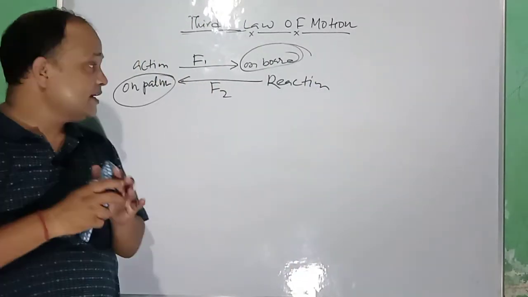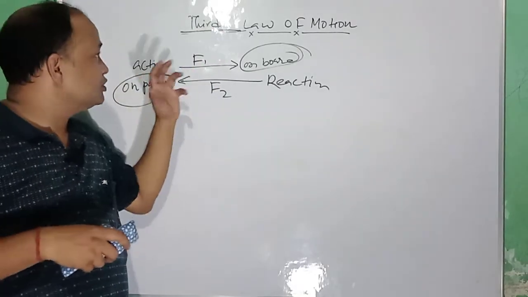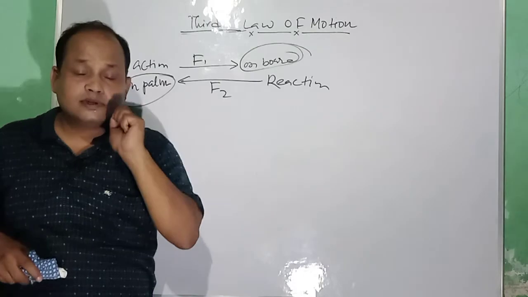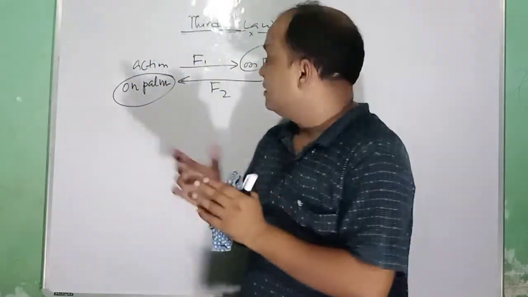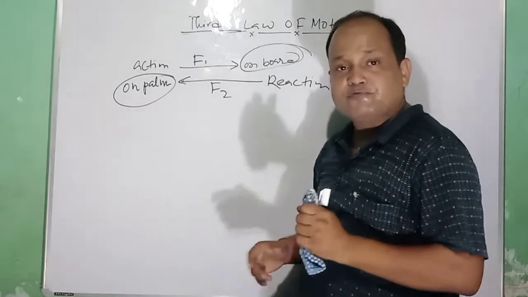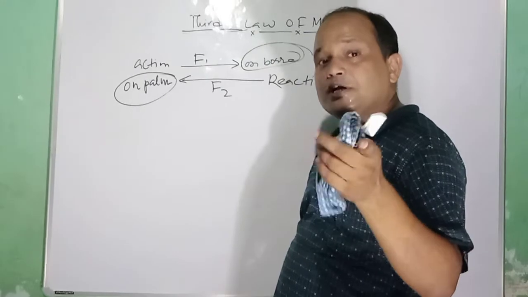So once again, let us sum it up. What is Newton's third law of motion? Newton's third law of motion states that to every action there is an equal and opposite reaction. Both these action and reaction forces occur in pairs, but they always act on two different bodies.